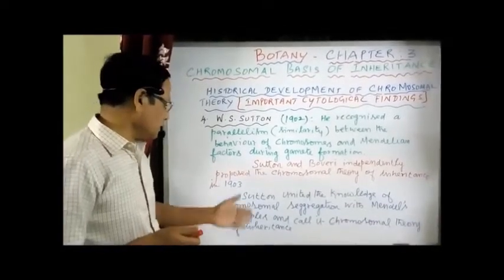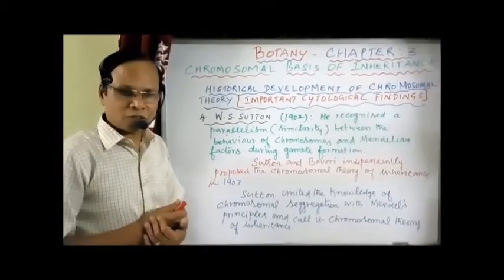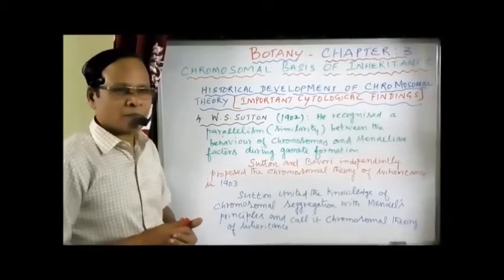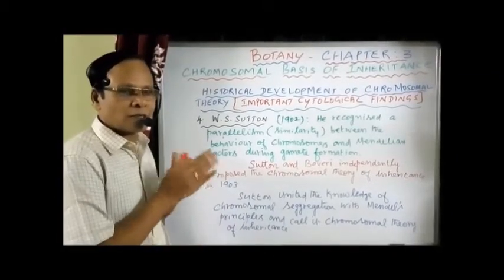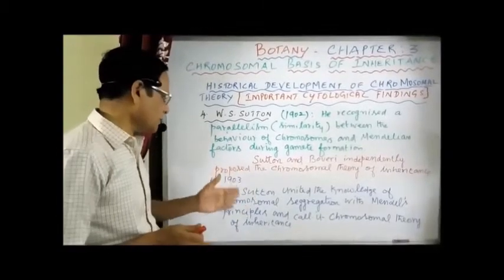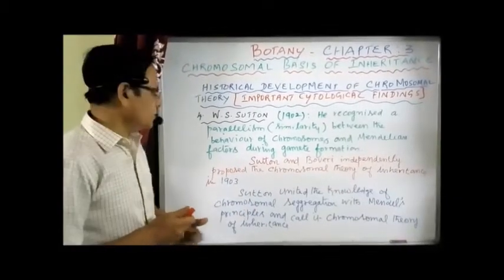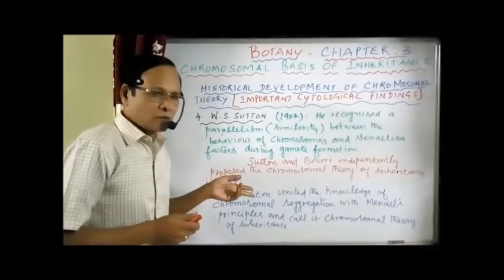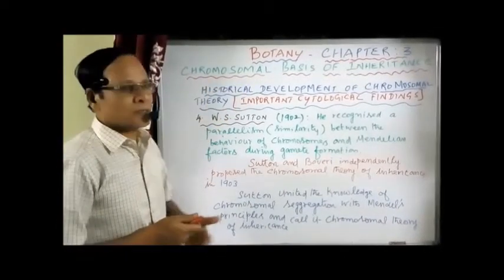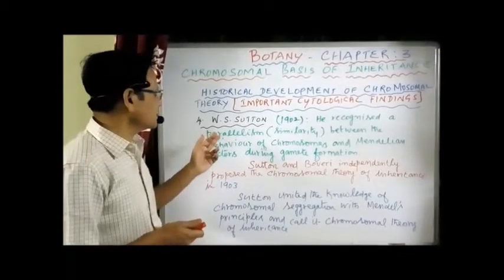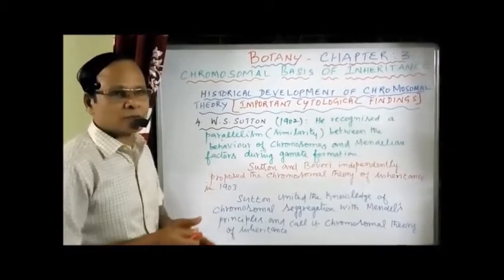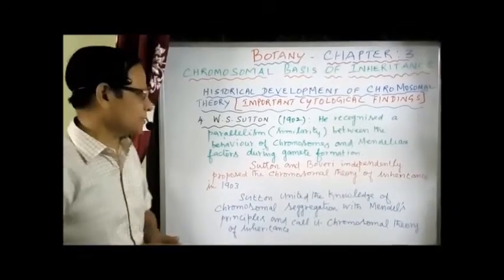So Sutton united the knowledge of chromosomal segregation during meiosis with Mendel's principles and together called it the chromosomal basis of inheritance or chromosomal theory of inheritance. If the question arises who are responsible for the development of the chromosomal basis of inheritance, we can say Sutton and Boveri. This theory is also called the Sutton and Boveri theory of chromosomal basis of inheritance.